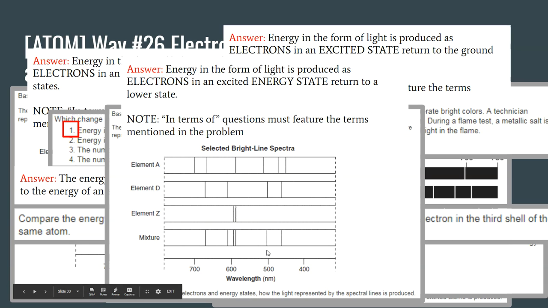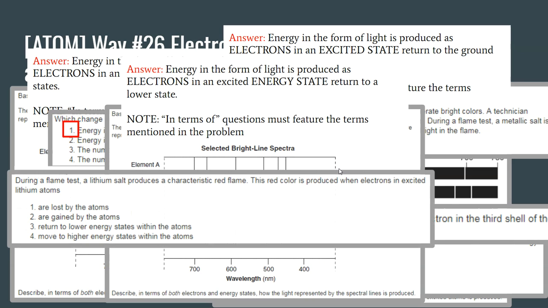Energy in the form of light is produced as electrons in an excited energy state return to a lower state or ground state. And again, your answer had to contain the words electrons and energy state in order to be correct. During a flame test, the lithium salt produces a characteristic red flame. The red color is produced when electrons in excited lithium atoms move from a higher energy state to a lower energy state. So answer choice 3 is correct.